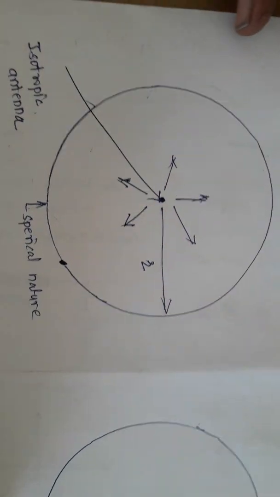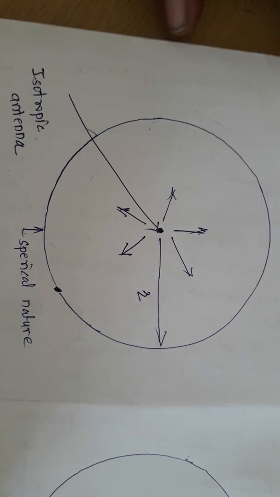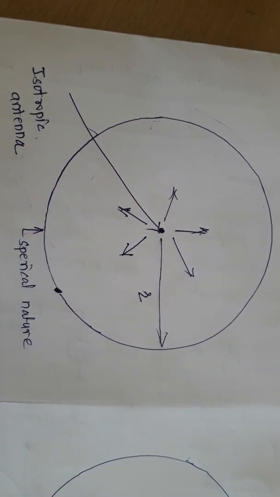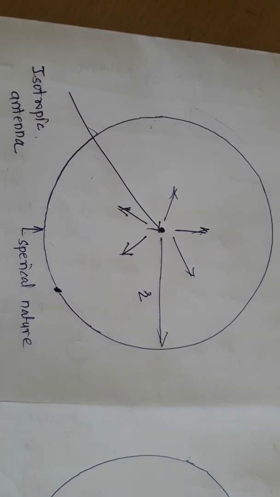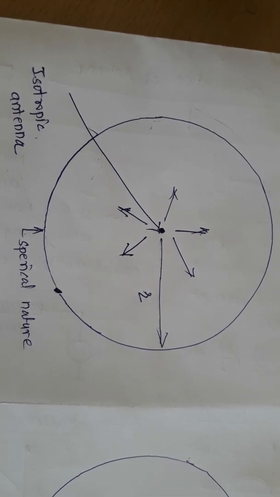But this isotropic antenna is nothing but a hypothetical antenna. No antenna can radiate energy equally in all possible directions. Practically, it is completely impossible for every antenna to be an isotropic antenna. So practical antennas are different from isotropic antennas.